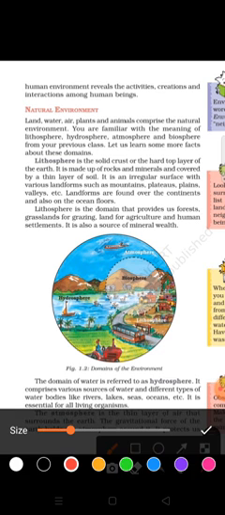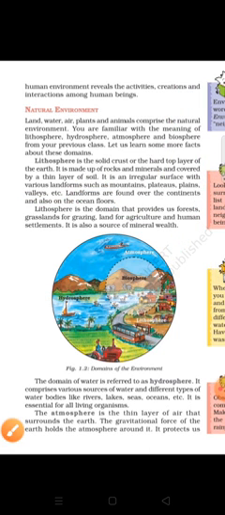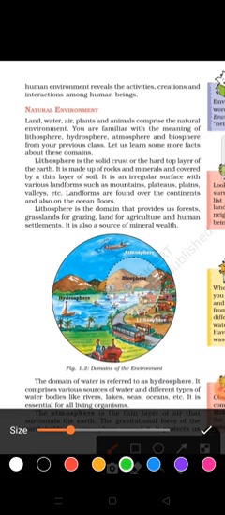Why? When we look at our surrounding area, some areas are like this one and some areas are very big. Plains we have, plateaus we have, and the peaks also we have. So that is called lithosphere. All over the lithosphere you can see here too easily. Here is lithosphere also, and they all are the part of the lithosphere too. Mountainous area is also in the lithosphere. Now landforms are found on the continents and also on the ocean floor.